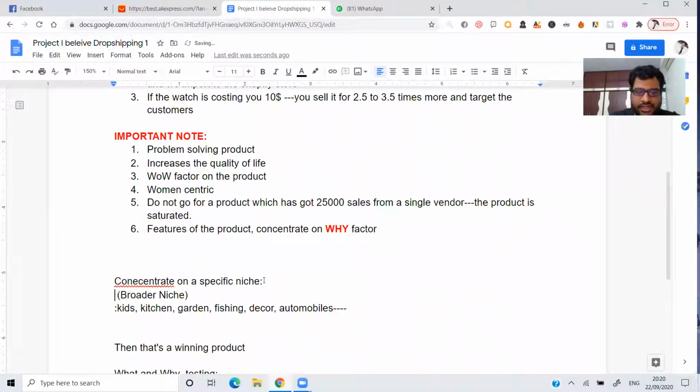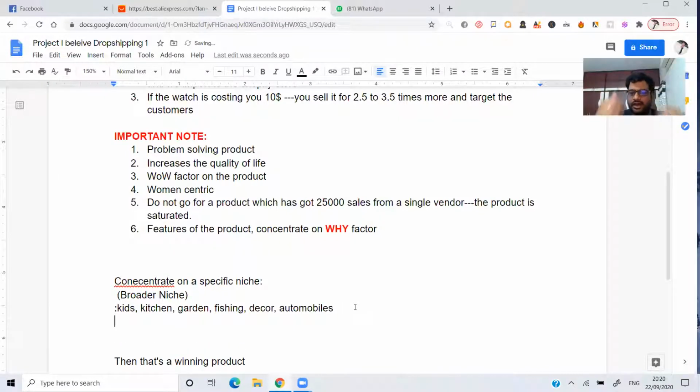After you take the broader niche, you need to narrow down now. Narrow niche. For example, if you take garden, in garden again you have something like garden decorators. We have garden decorators there.